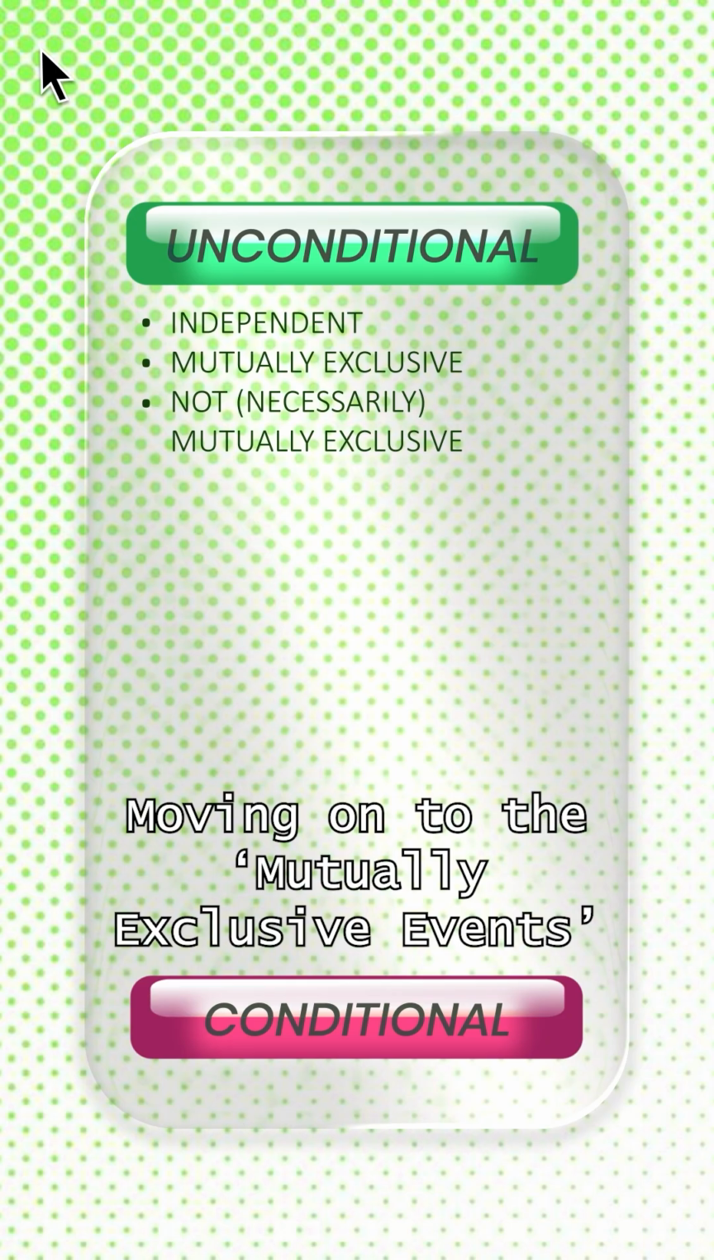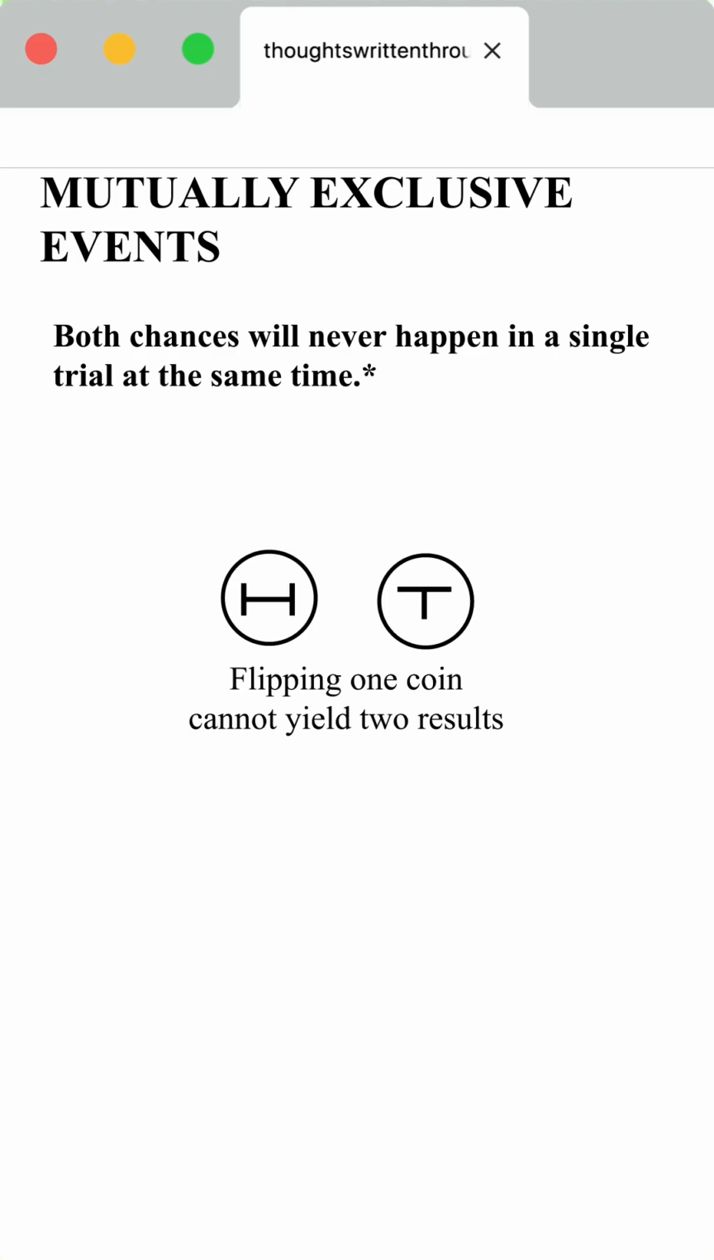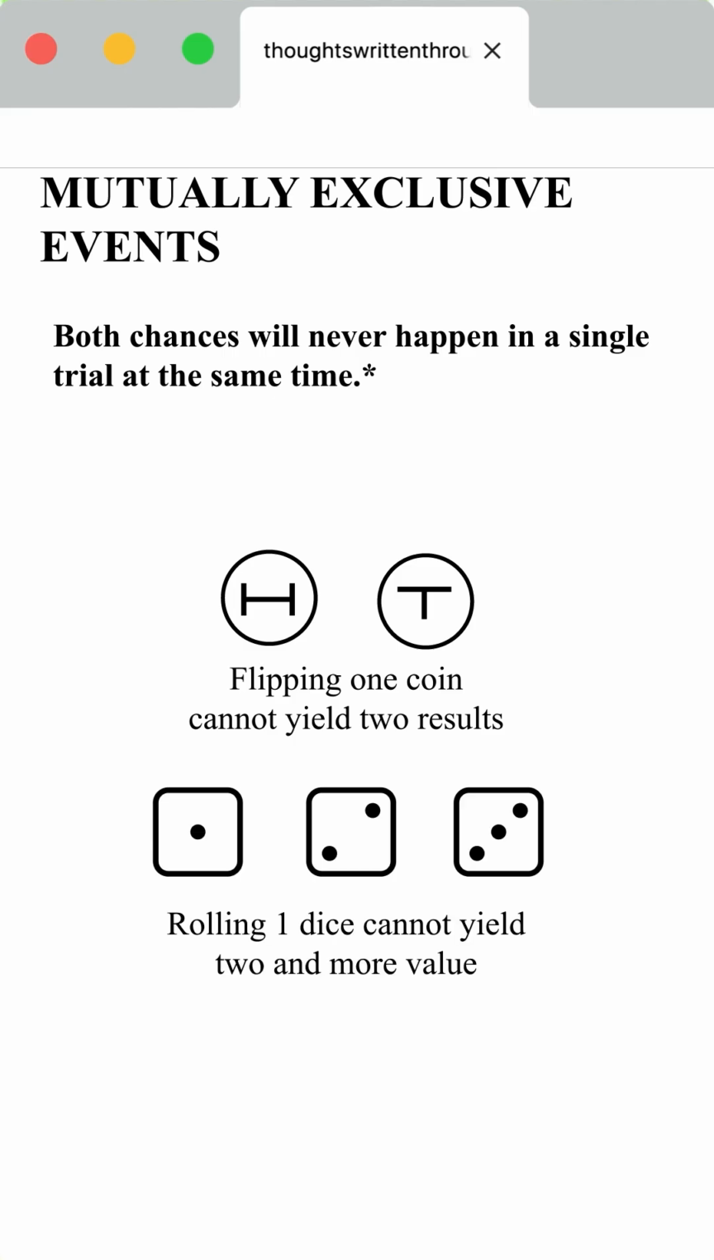Moving on to the mutually exclusive events. Chances for both events happening in mutually exclusive events are always 0, thus meaning both chances will never happen at the same time. In coin flipping, you cannot get heads and tails at the same time. In dices, you cannot get different number of pips at the same time.